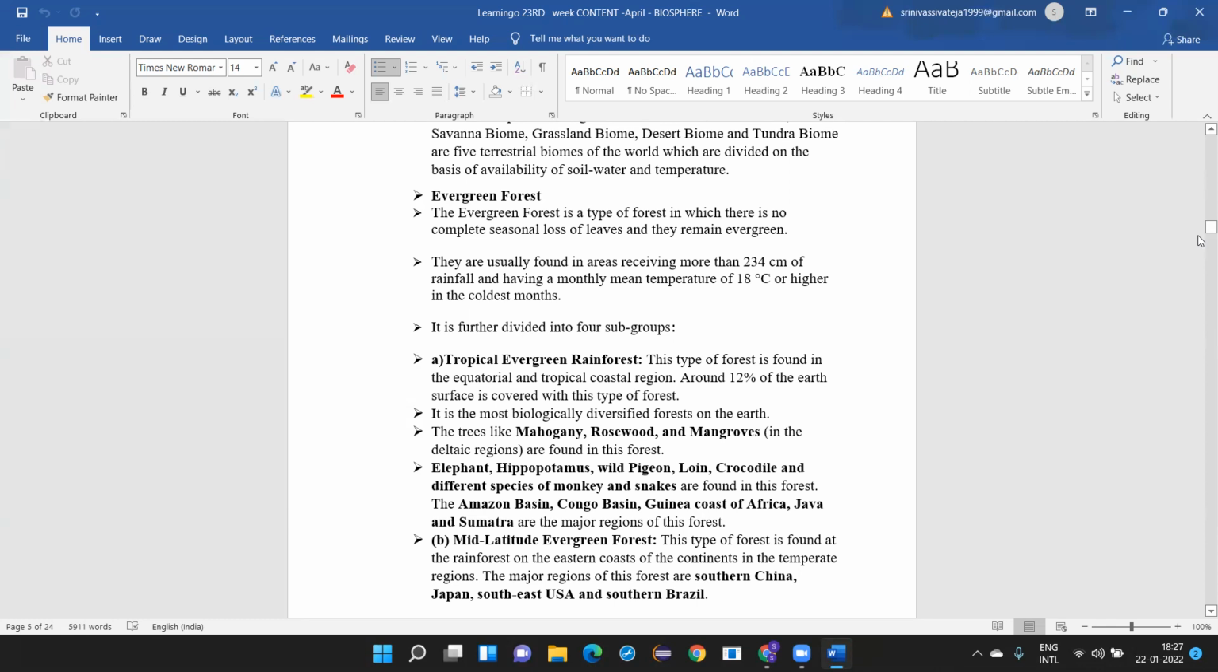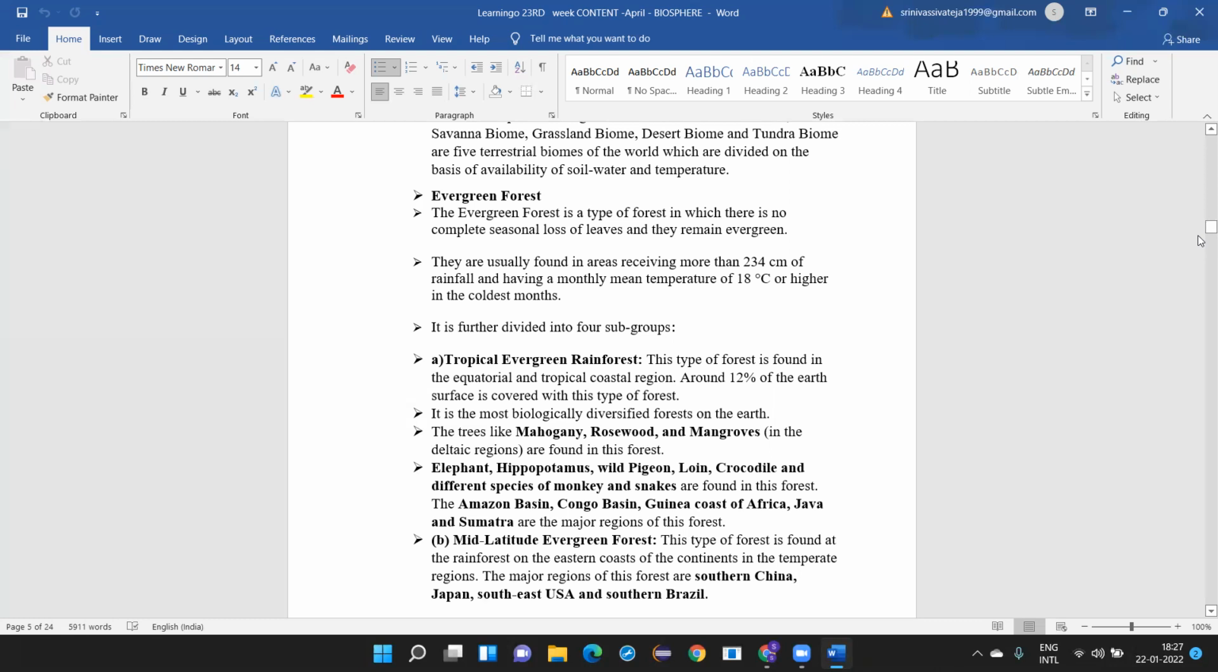that equatorial region is the only region which does not have any seasons, because it will be experiencing all the seasons on a single day. Morning is summer, afternoon is rainy, night is winter. That is the reason why it does not have any seasons. And it has the tropical evergreen forest.